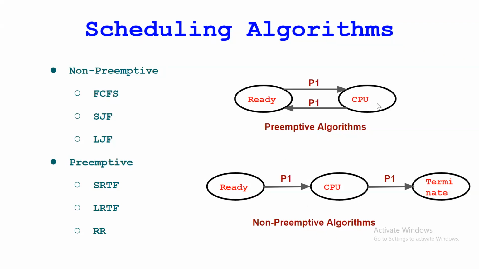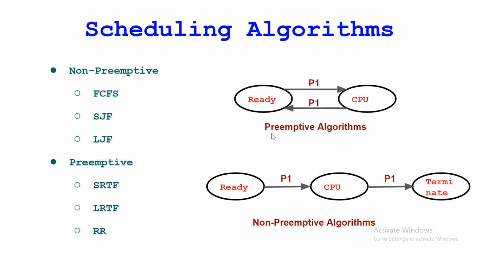But in preemptive algorithms, the processor can execute one process, and if any other process comes for execution with higher priority, then the previous process will be suspended and sent back to the ready queue, and the processor will take the new process, right? That is nothing but the preemptive algorithm, and in non-preemptive it will completely execute that process.